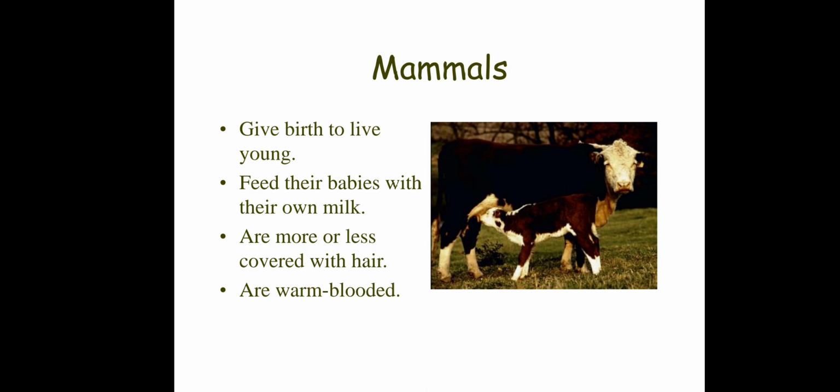Aside from being vertebrate animals with a backbone, mammals also have the presence of mammary glands. When we say mammary glands, where can they be found? For example, in the female, the mammals can produce their own milk for feeding the young ones. Meaning to say, the babies of the mammals can be fed by the own milk of the parent of that mammal. Okay, so that is mammals.